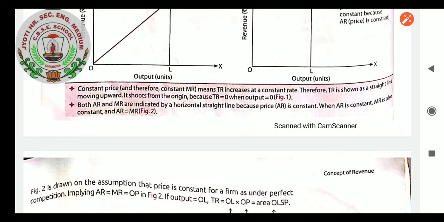Constant price and therefore constant MR means TR increases at a constant rate. Therefore TR is shown as a straight line moving upward. It shoots from the origin because TR equals 0 when output equals 0. Both average revenue and marginal revenue are indicated by a horizontal straight line because price, AR, is constant. When average revenue is constant, MR is also constant and average revenue equals marginal revenue.